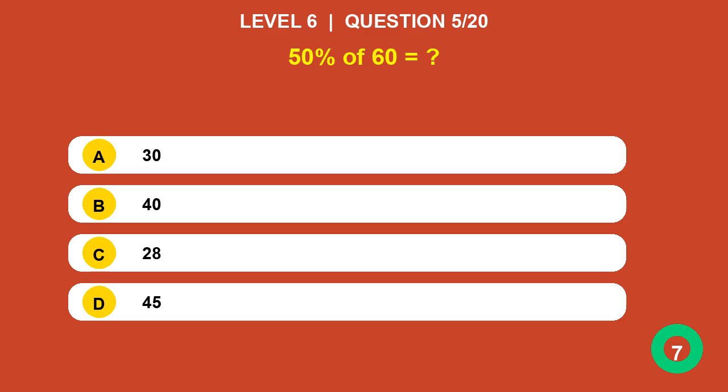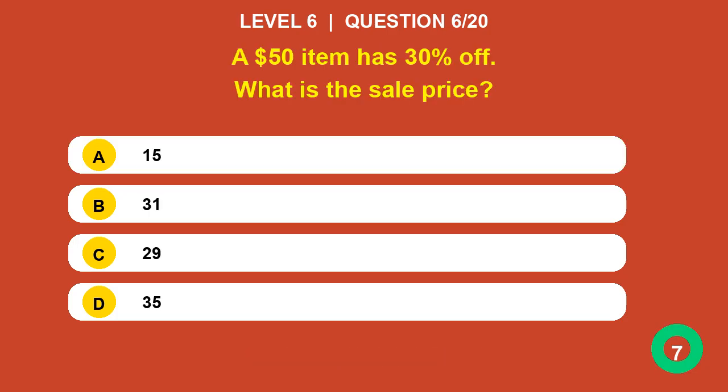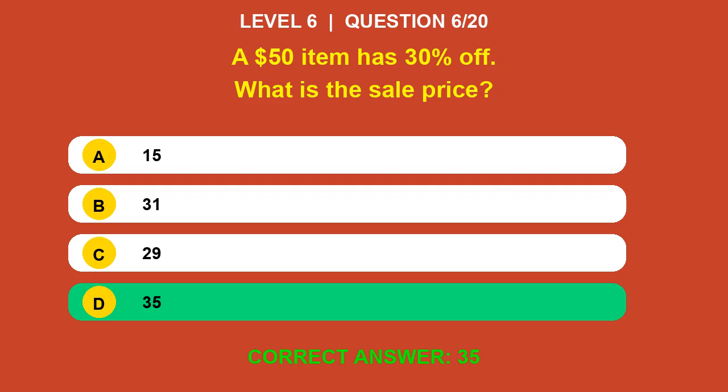50% of 60 equals? Answer is 30. A $50 item has 30% off. What is the sale price? Answer is 35.